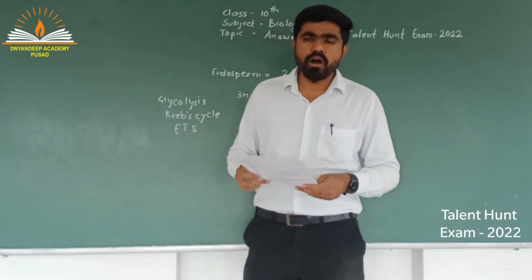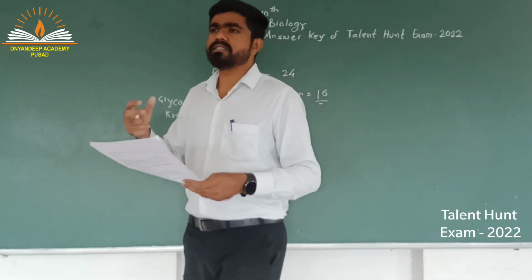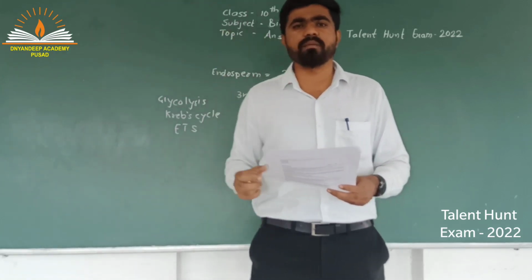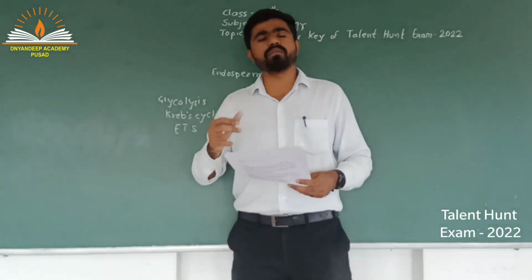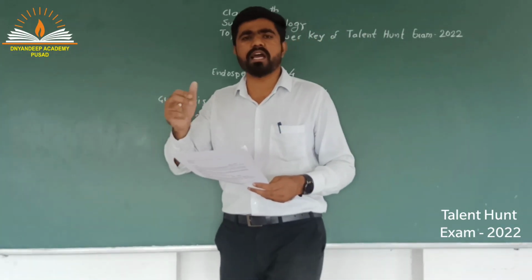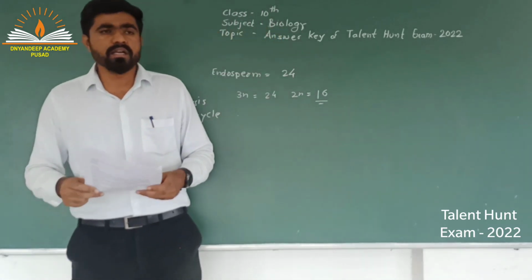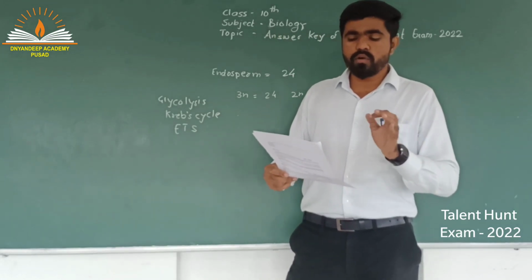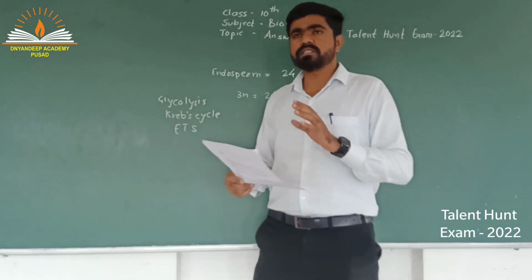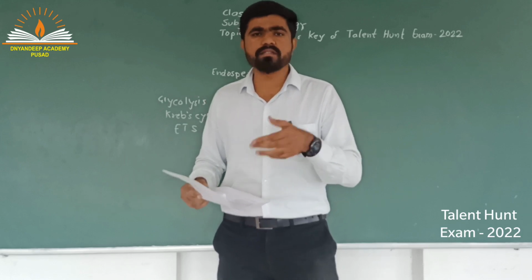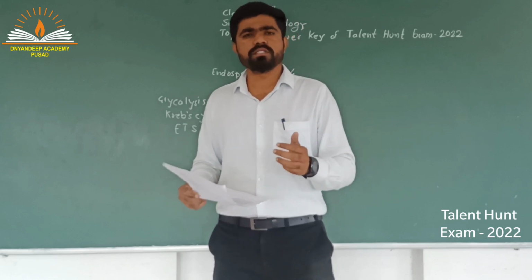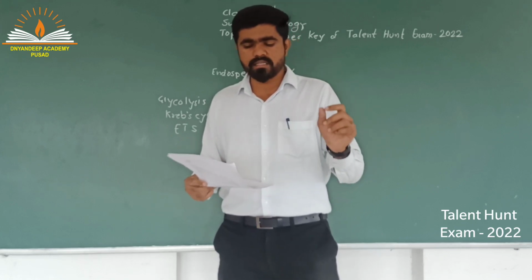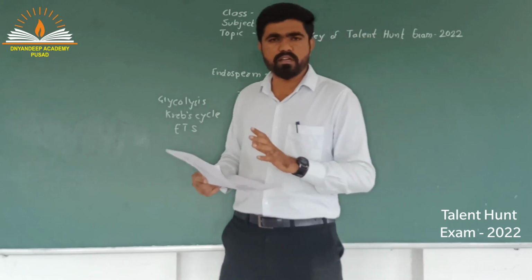There is a figure given of a seed just about to germinate. A small diagram of seed germination is given with 3 labels, A, B, C, and we have to find out which parts these are and what exactly they are called. Okay, it is very easy. The actual answer to this question is option C, plumule, cotyledon and radicle, because the seed can be divided into 2 equal parts in some seeds, that is in dicots. Each part is called a cotyledon. So the label B is definitely of cotyledon.